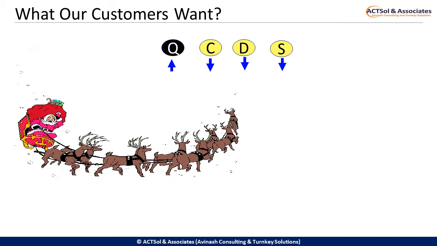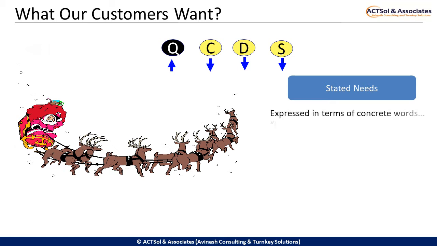Continuing our learning, let us understand what are stated needs. They are ones which are actually expressed in terms of concrete words like, I need a table having a length of 20 centimeters. Now this need will be satisfied if I really get the required length. This is a stated need satisfaction.